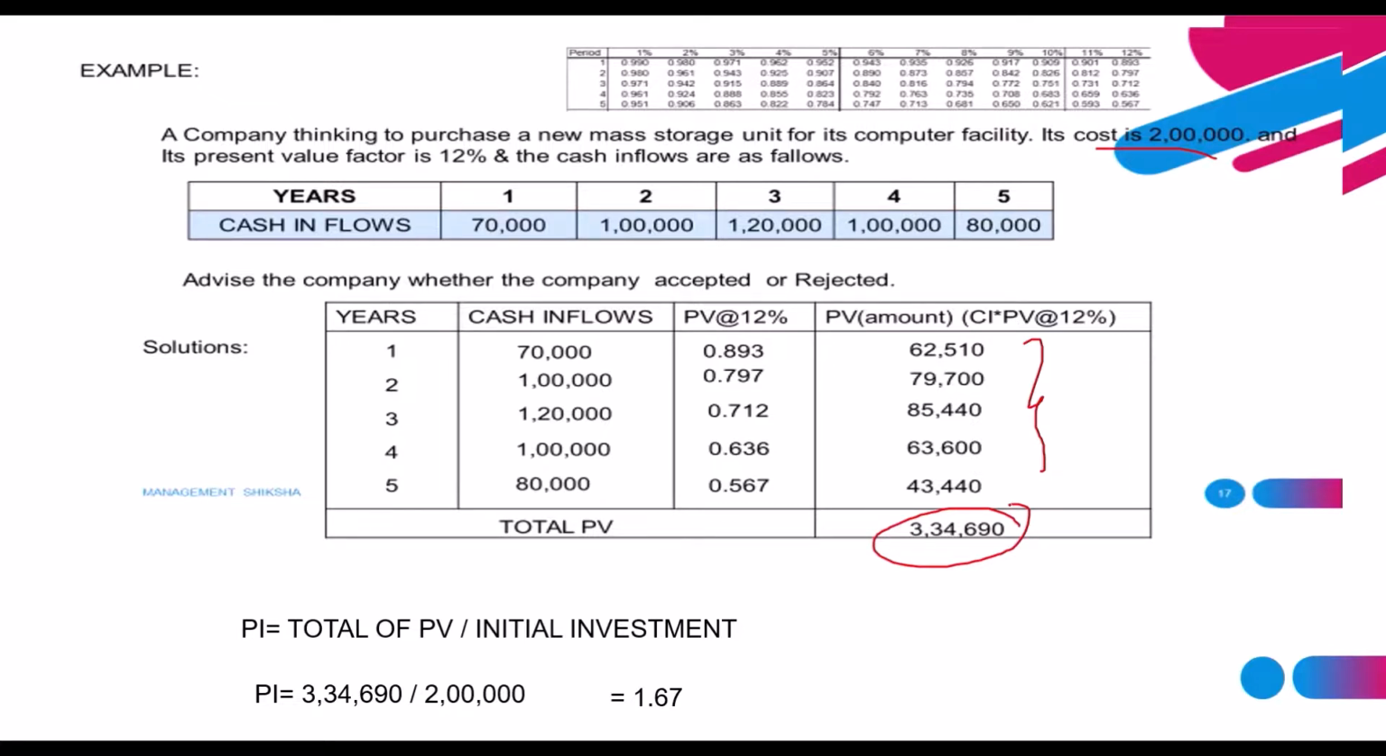By using this profitability index, the businesses or managers can take decisions whether to accept or reject the proposal. The decision rule is: if PI is greater than 1, they can accept; if the profitability index is less than 1, it's a reject; if PI is equal to 1, it's 50-50, their will and wish. Okay, so like this we'll calculate the PI values.